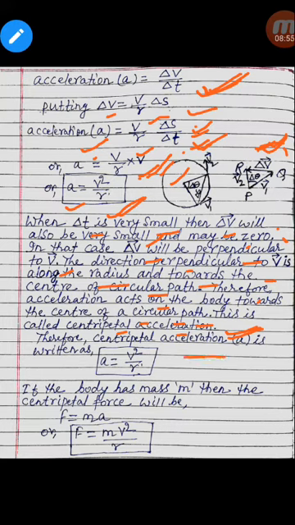Centripetal acceleration is written as a equal to v square by r. If the body has mass m, then the centripetal force will be F equal to m into a, or F equal to m v square by r.